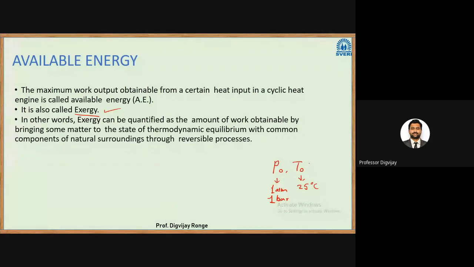Okay. And whatever condition we have above it, let us say I have pressure and temperature P1, T1. So the difference between these two, we are referring to as available energy. So as we go from this stage P1, T1 to the dead state, that is P0, T0, our available energy decreases. Okay.